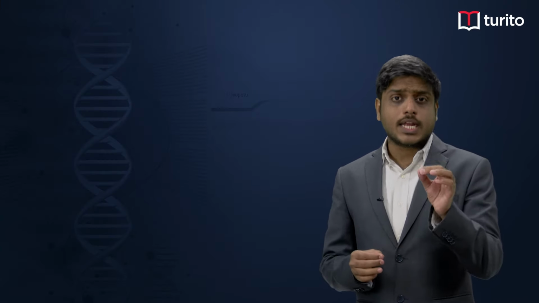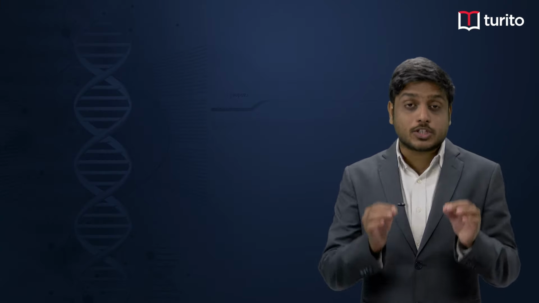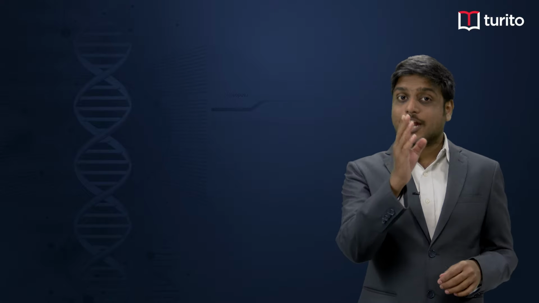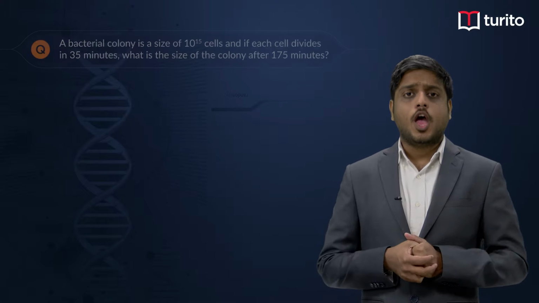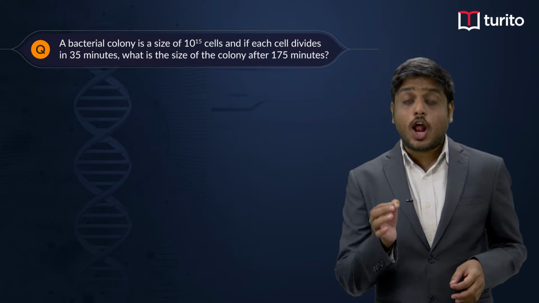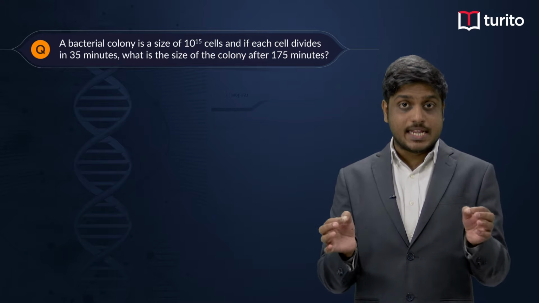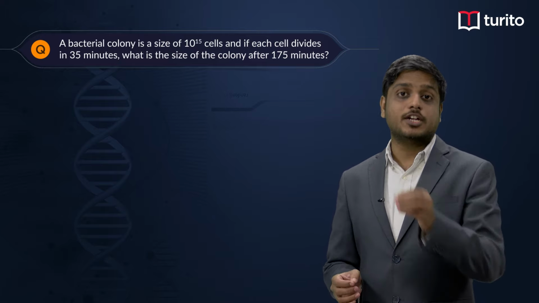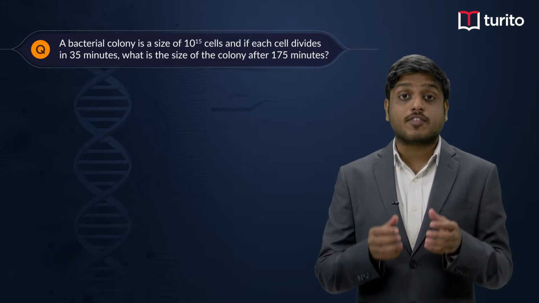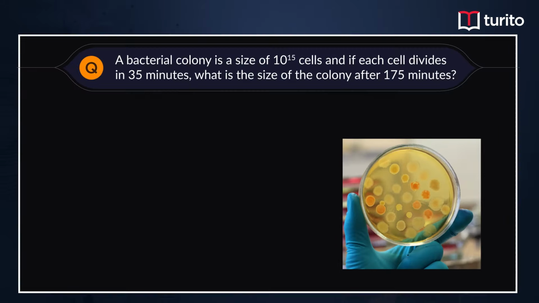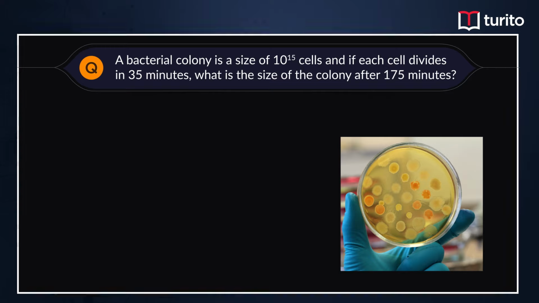Now, do you also know that certain numerical questions are asked based on binary fission? Let us try to solve one. If a bacterial colony is the size of 10 power 15 cells and if each cell divides in 35 minutes, what is the size of the colony after 175 minutes? To solve this question, we have to first find out how many generations of divisions have occurred in 175 minutes if the generation time is 35 minutes for each cell.